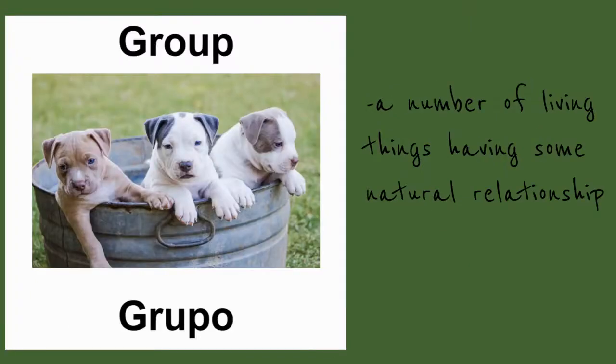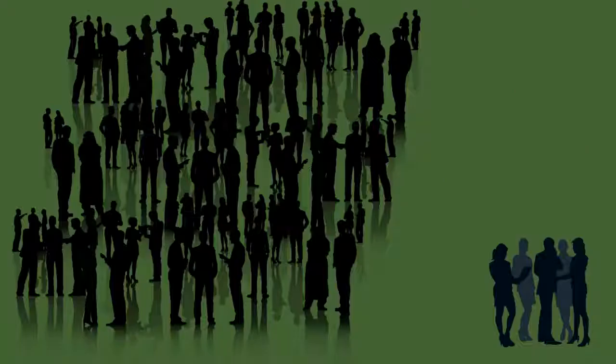This vocabulary word is group. A group is a number of living things having some natural relationship. Let's take a look at this example. These are all people part of the same ecosystem. Within this population, we have a smaller group of people. Think of your school. Everybody in the school can be counted as your school's population. And your classrooms are smaller groups of people. So you can have groups within a population.